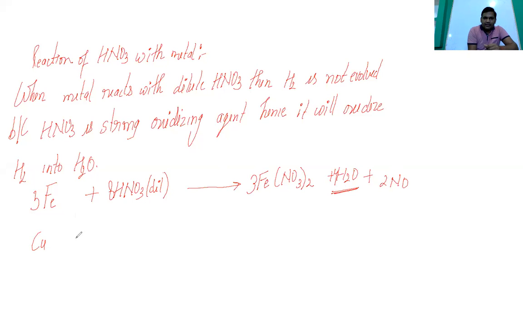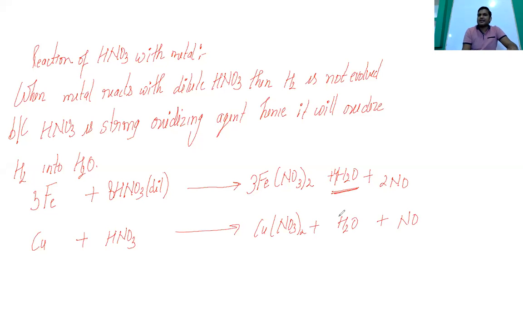In another reaction you can see the reaction with copper. So copper, when used to react with this HNO3, is also going to form the copper nitrate. This will be your Cu(NO3)2, and this will be your H2O. Along with this, there will be the nitric oxide.